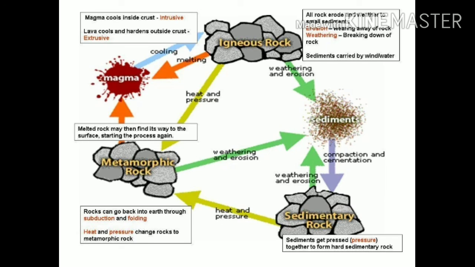Metamorphic rocks can change into sedimentary rocks by weathering and erosion, or can change into igneous rocks. What I want to say is that in the rock cycle, one type of rock can change into another type. This is called the rock cycle.